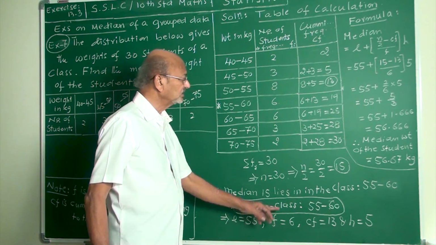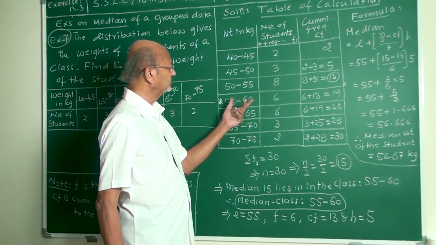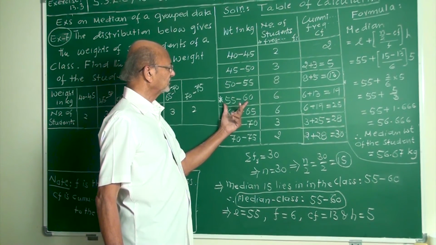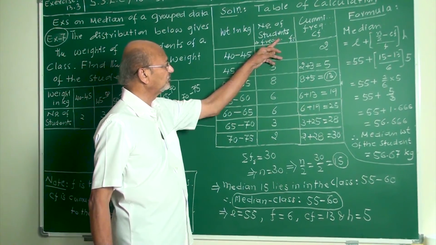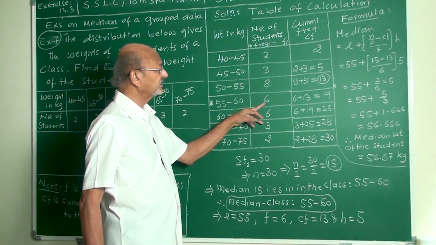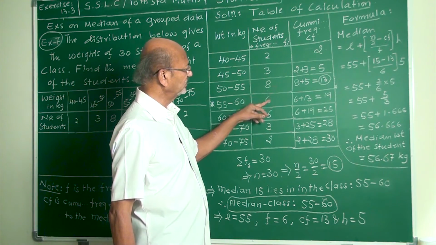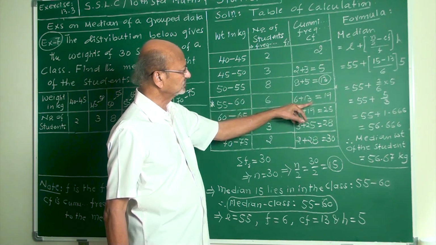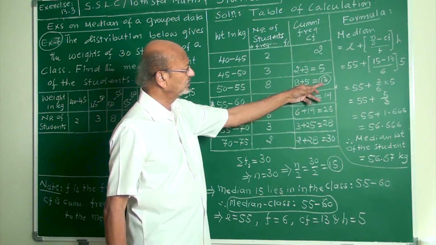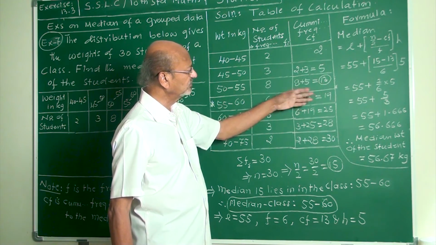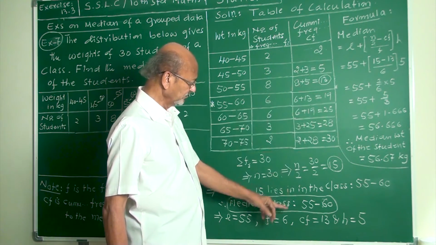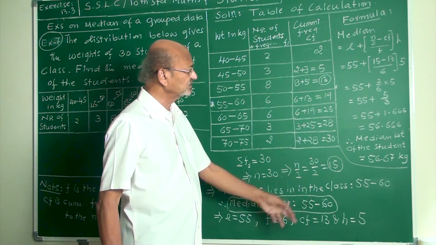F, corresponding frequency of what? This 55 to 60. Corresponding frequency is what? F6. Then how to find the cumulative frequency? The one preceding the median class. Cumulative frequency of what? One preceding, one earlier, which is 13. CF is 13, H is 5.